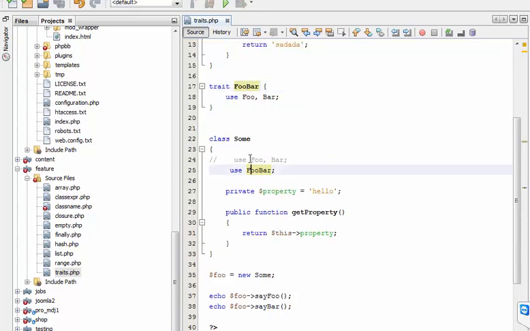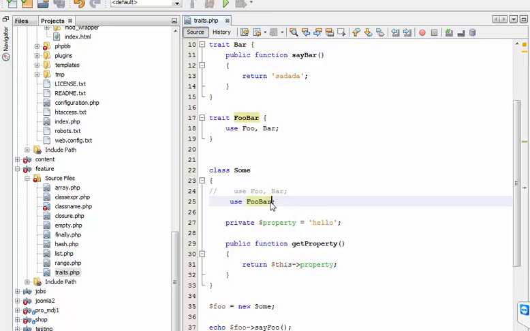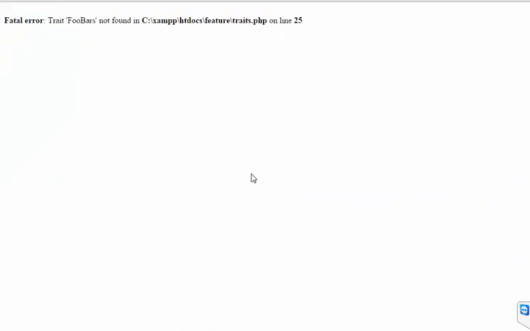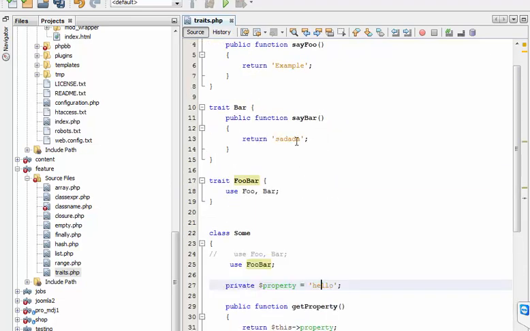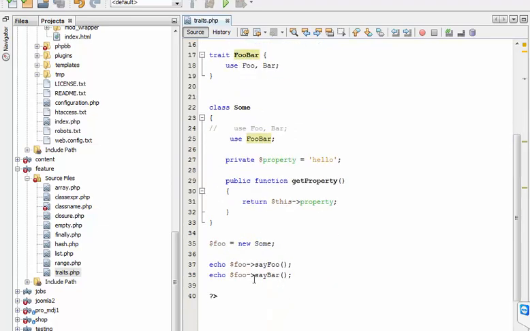So if you don't use it, here we call this name foobar to call this message hello or example and echo.